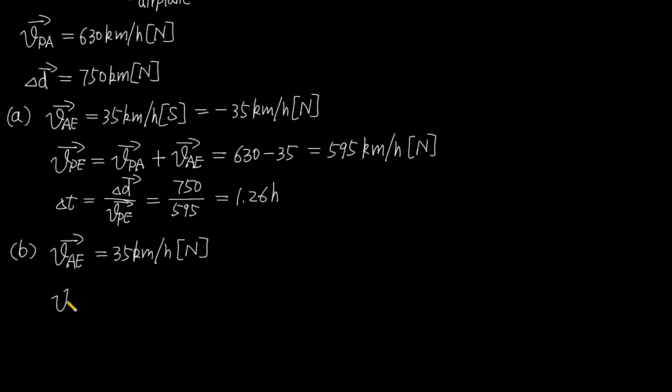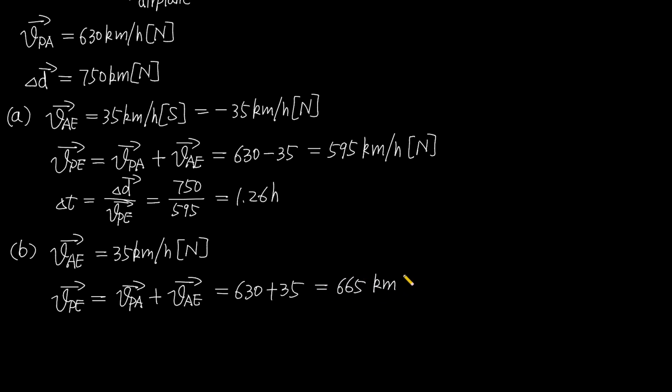Then the velocity of the airplane relative to the earth equals velocity of the airplane relative to the air plus velocity of the air relative to the earth equals 630. Now it's plus 35 equals 665 kilometers per hour, direction north.